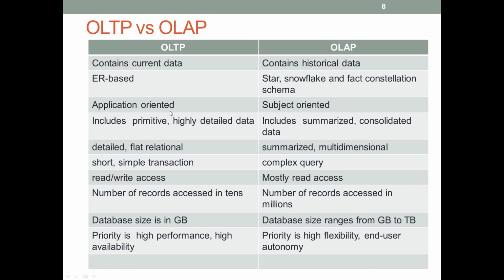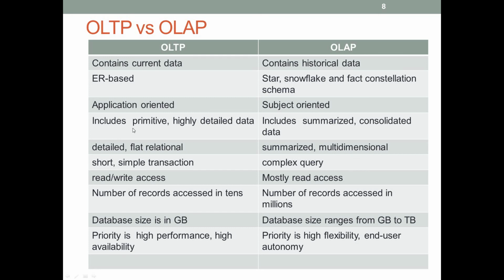The data warehouse is subject oriented: subject specific summarized and aggregated information is stored in a data warehouse, and OLAP deals with that subject oriented information.